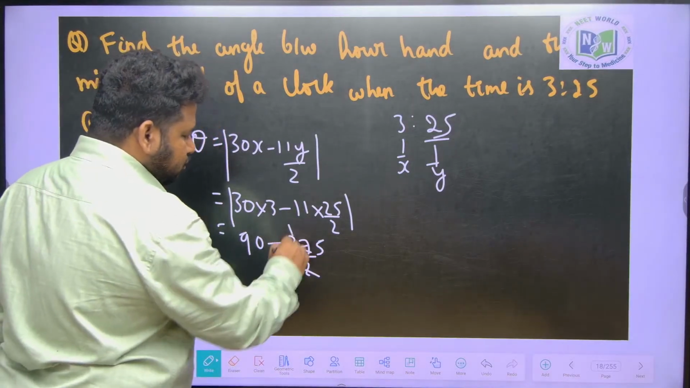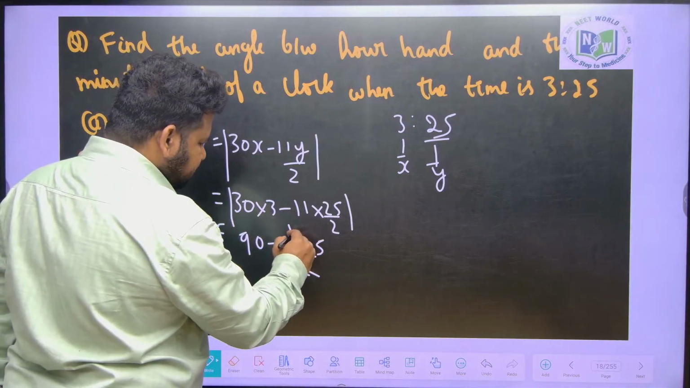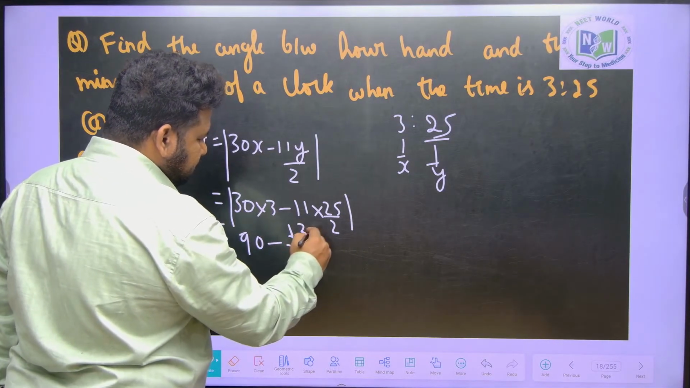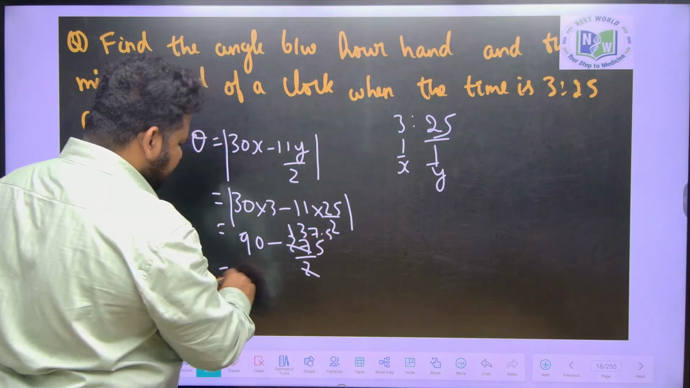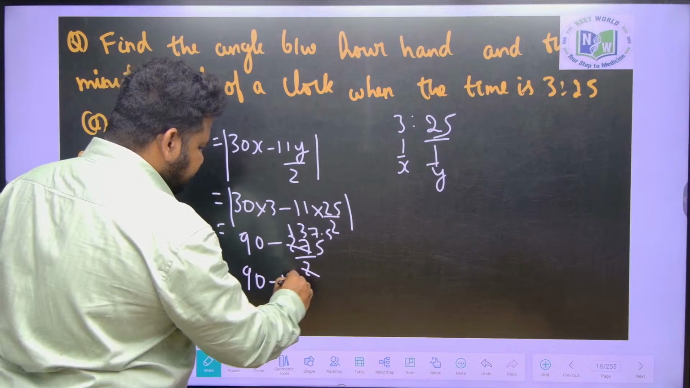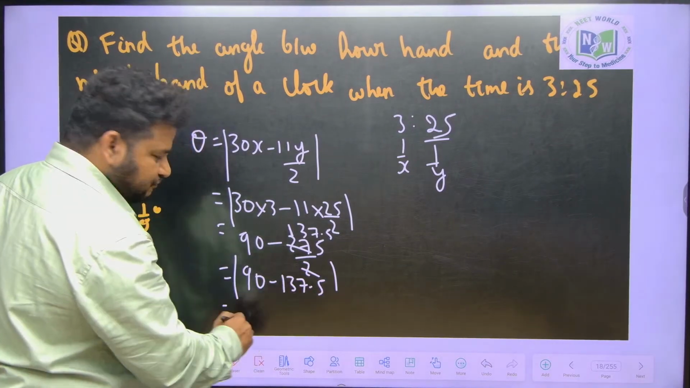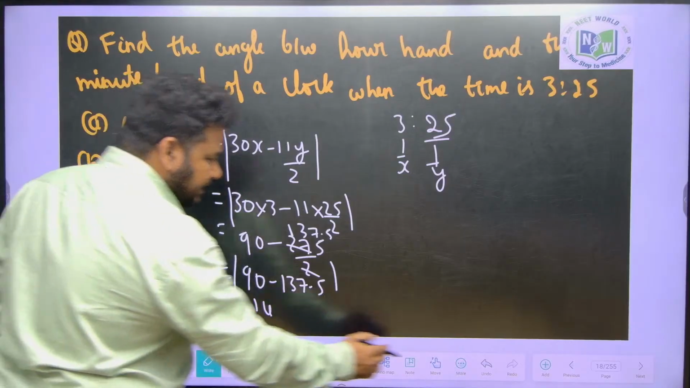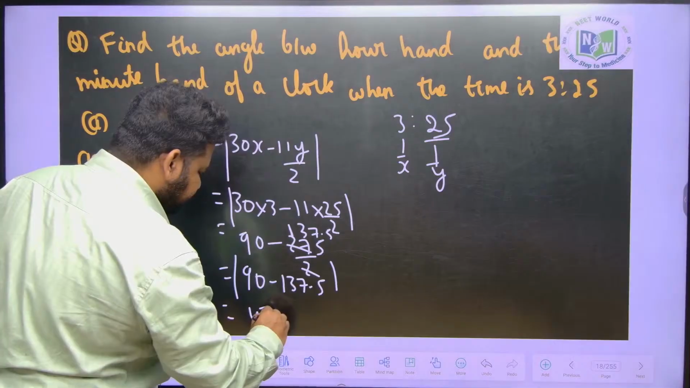This is 2 ones, correct? 2 ones are, this is 2 3s are, this is 2 7s are 14, plus 1 is left, 2 5s are. So we will have 90 minus 137.5. So if I take the modulus, or if I remove the sign, what will I get? Not 147, I will get it as 47.5.